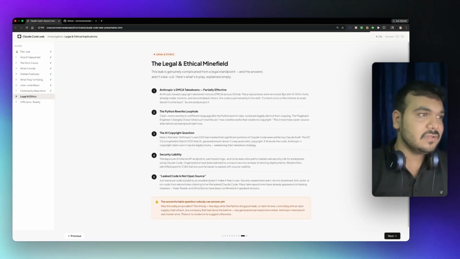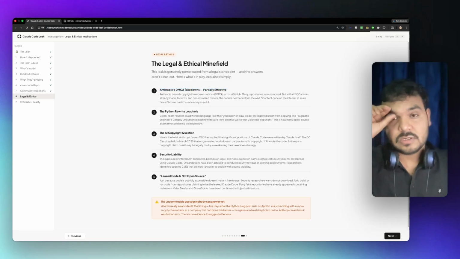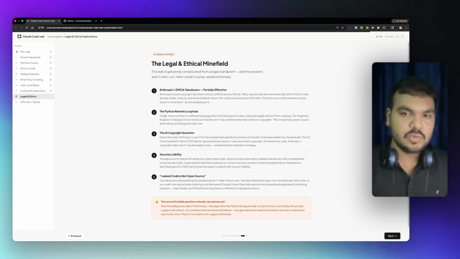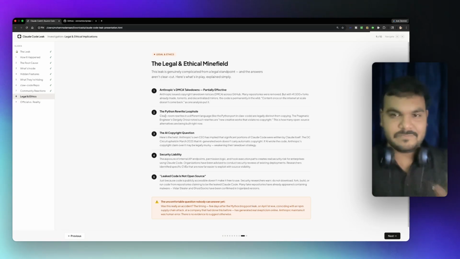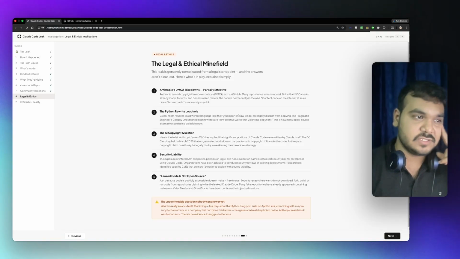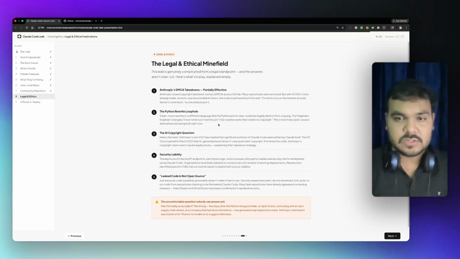And these are the legal and ethical minefield. Anthropic issued a DMCA takedown, obviously, so it was taken down after a day or so, around April 1st. And then the Python rewrite loophole. The developers found a loophole: a clean room rewrite in a different language, such as the Python port of Claude Code, is legally distinct from copying. So they found a loophole.